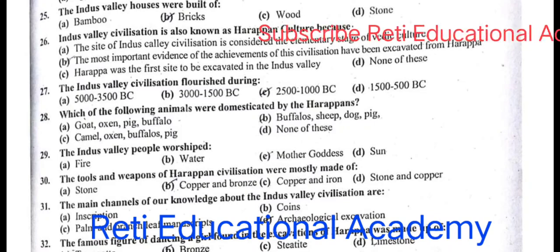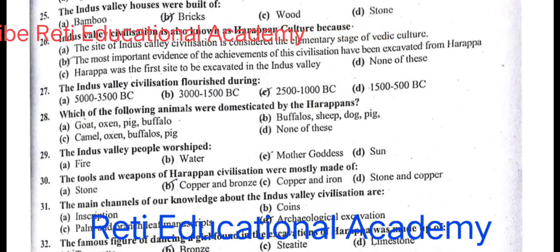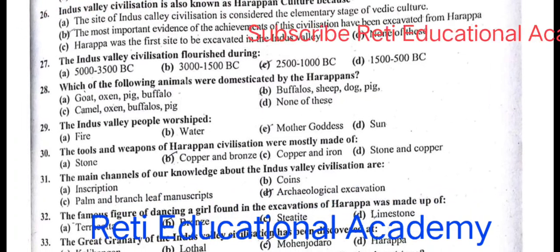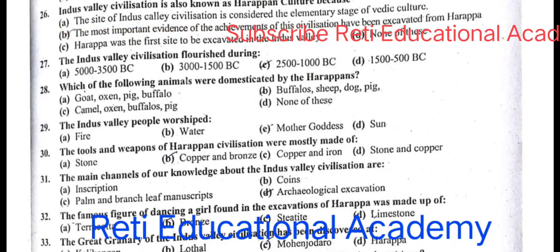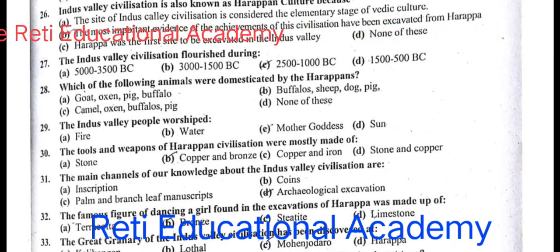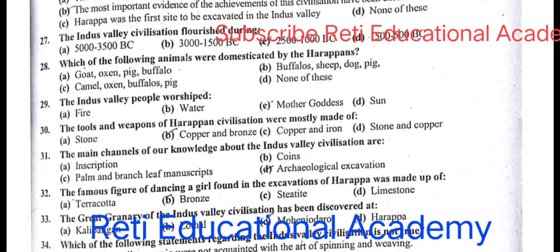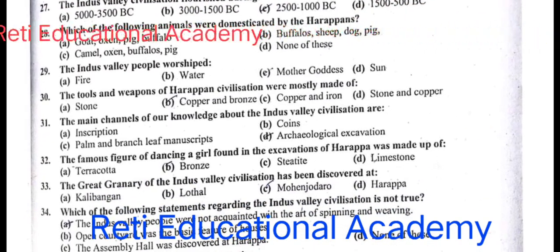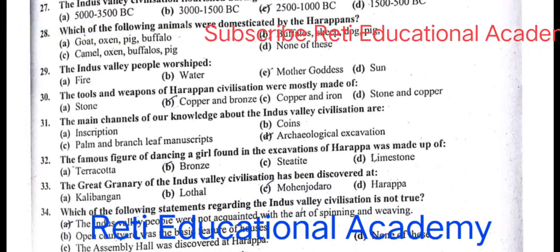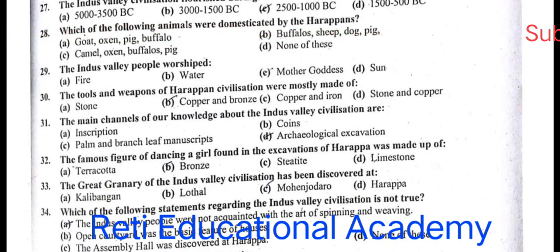Question number 27. The Indus Valley civilization flourished during 2500 to 1000 BC. Question number 28. Which of the following animals were domesticated by the Harappans? And right option is B. Buffaloes, sheep, dog, pig. Question number 29. The Indus Valley people worshipped Mother Goddess. Question number 30. The tools and weapons of Harappan civilization were mostly made of copper and bronze.